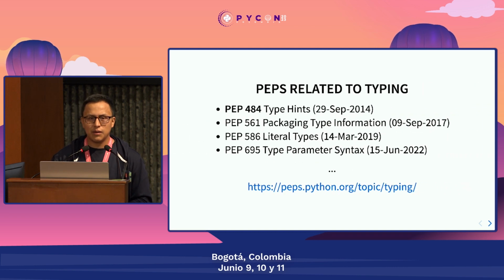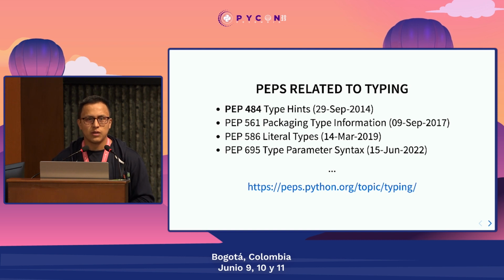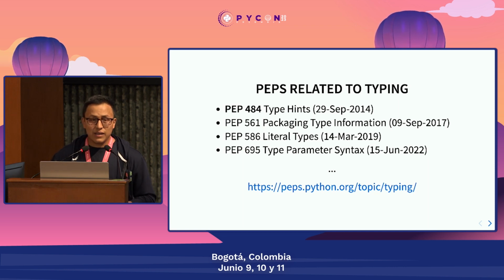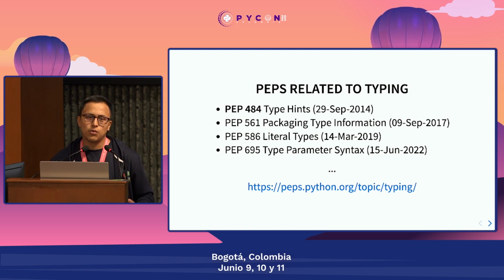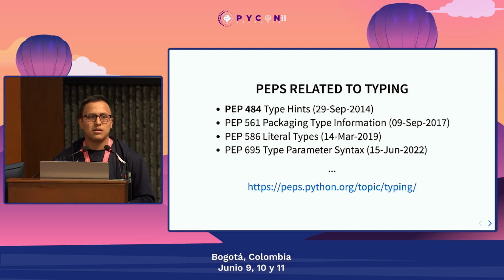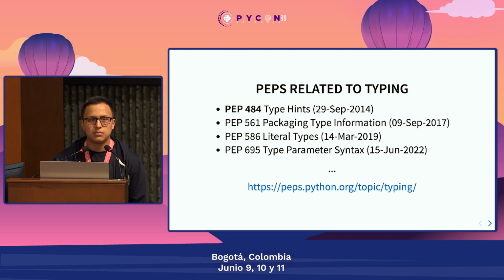Everything related to typing started back in 2014. It was defined in PEP 484. If you don't know, PEP is Python Enhancement Proposal, and it was proposed by the creator of Python, Guido van Rossum. And ever since, although it's almost 9 years ago, there have been many improvements in the type system, like packaging type information, type literals, and many more things. And there are many more proposals, and you can see all of them in the typing topic on the python.org site.